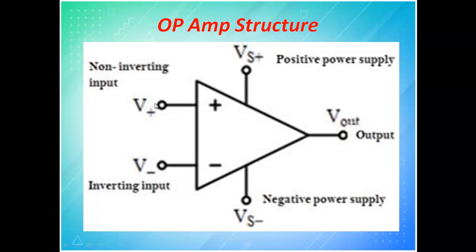But let us assume here plus 5 and you are giving minus 3 here. So the difference of these 2 will be amplified. So 2 volt is the difference that will be amplified and given here. To do that process, I require a negative power supply also. So I should give plus 5, minus 5. Then any input value within this range will be amplified.